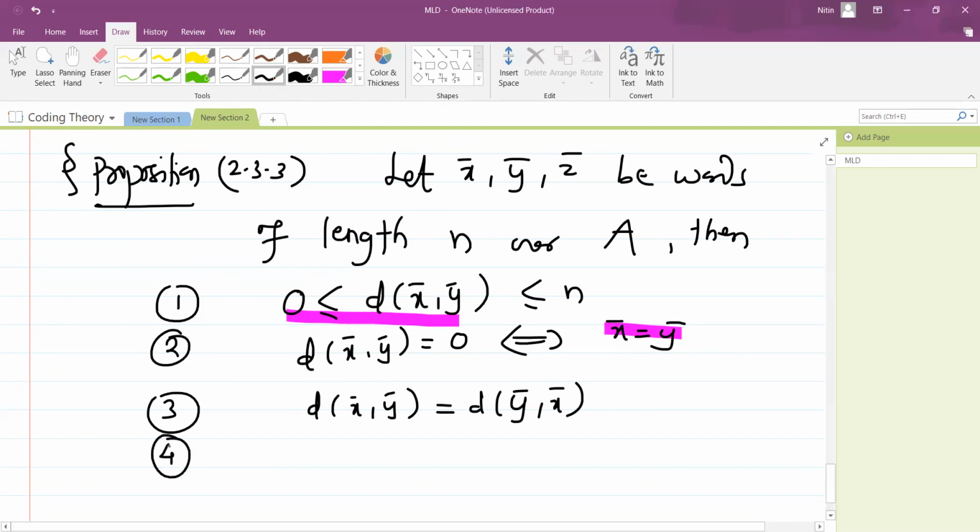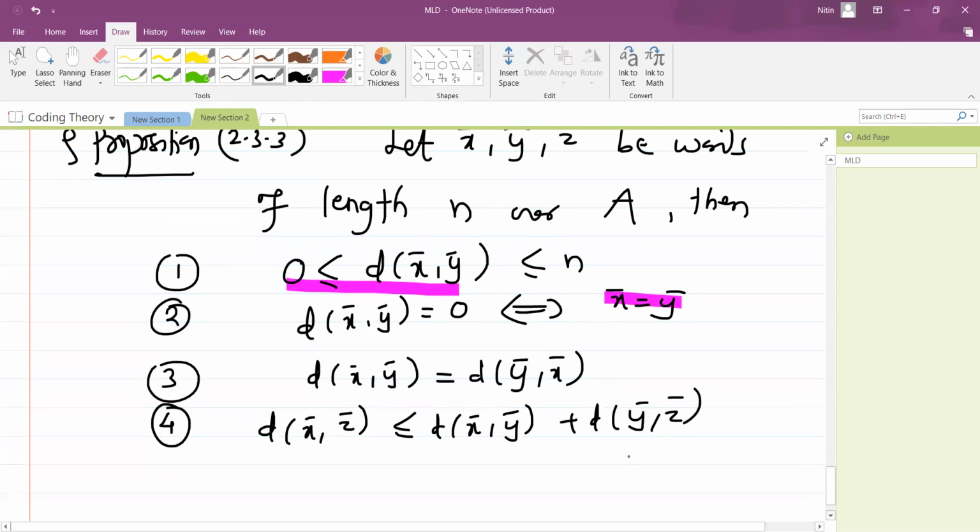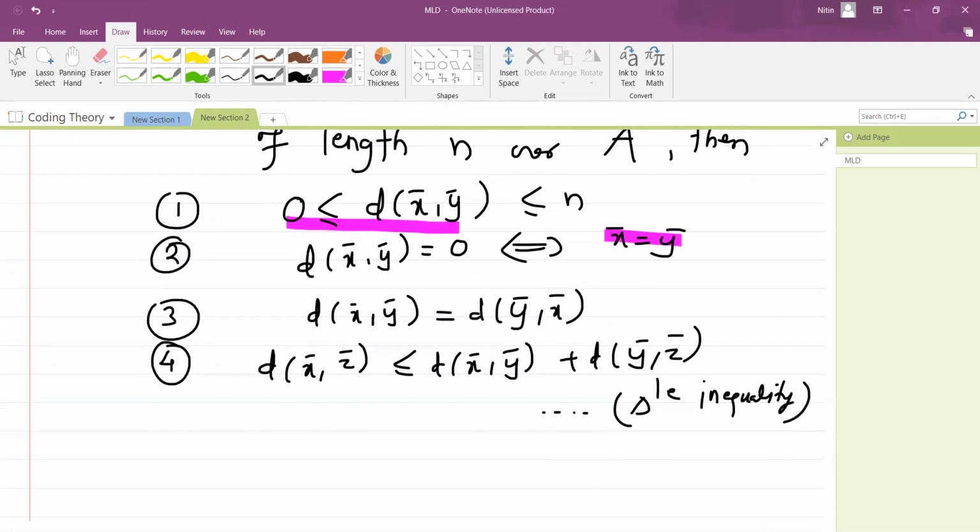And now I know you are sincere enough to see what is the next property. Next property will be like this: d of x bar comma z bar. So for the first three things there is no z bar. Now z bar is coming into the picture. It is less than or equal to d of x bar comma y bar plus d of y bar comma z bar. And you know that such a thing is called the triangle inequality. So we can just go through it and try to prove it, or maybe submit it as an assignment.